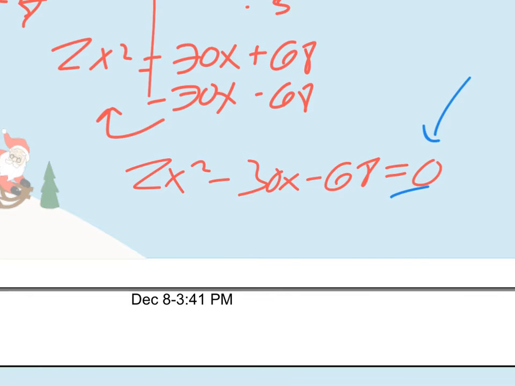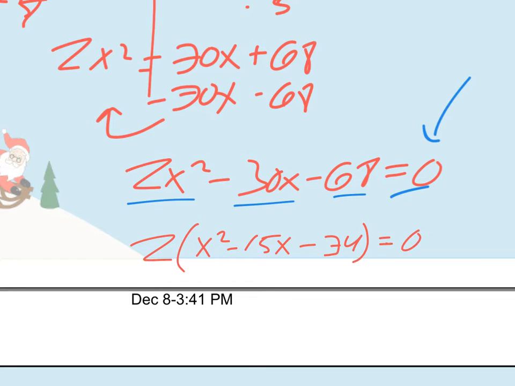So for a problem like this, remember there are two main ways we've learned to factor, and both are equally important. The first thing I should look to do is see if I can take something out of each of the terms. And in this case, I can take out a 2 from each of these. Everything divides by 2, so I'm left with x squared minus 15x minus 34, and all that equals 0.